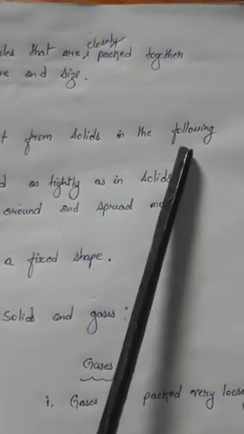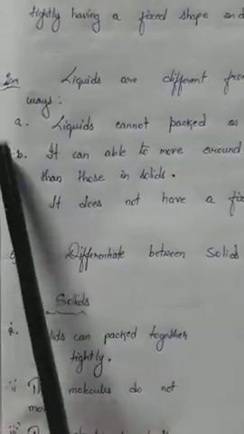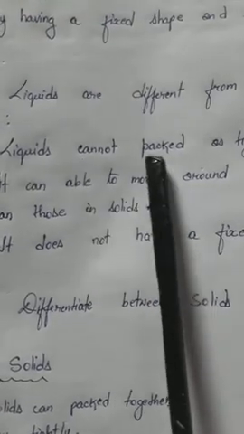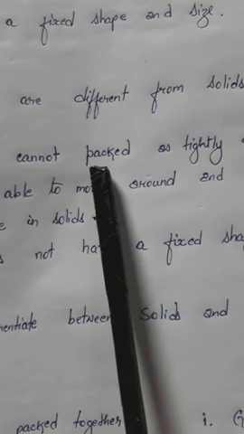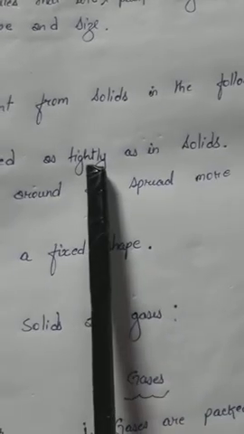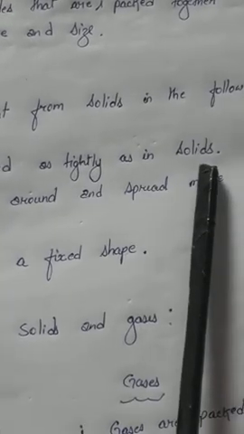Now number 3, how are liquids different from solids? So what are the differences? Liquids are different from solids in the following ways. Point A, liquids cannot be packed, P-A-C-K-E-D, as tightly as in solids.